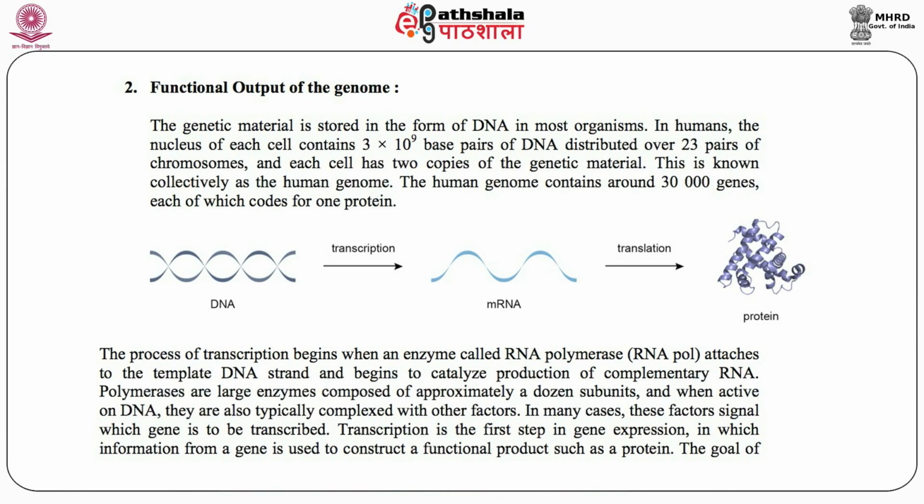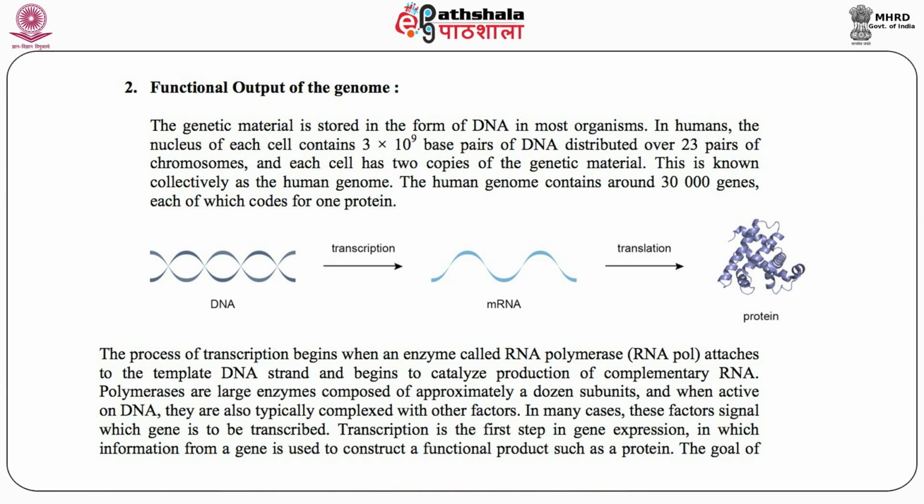What do we know about that? Now, the genetic material is stored, we know, in the form of DNA or deoxyribonucleic acid in most organisms. In humans, the nucleus of each cell contains roughly 3 times 10 to the power 9 base pairs of DNA, which is distributed over 23 pairs of chromosomes, and each cell has 2 copies of the genetic material. This is known collectively as the human genome.